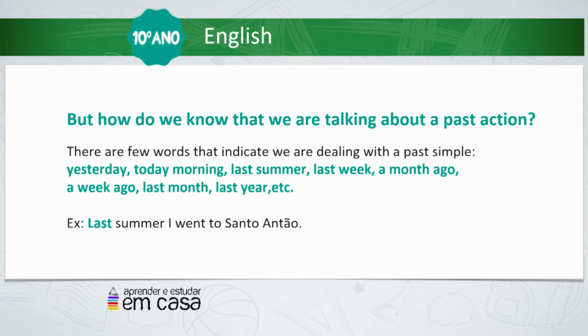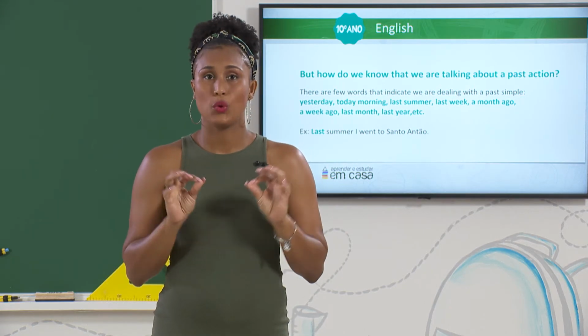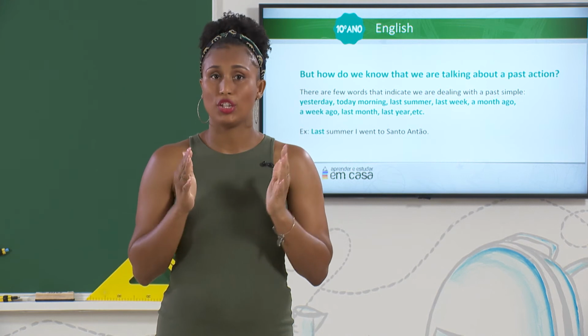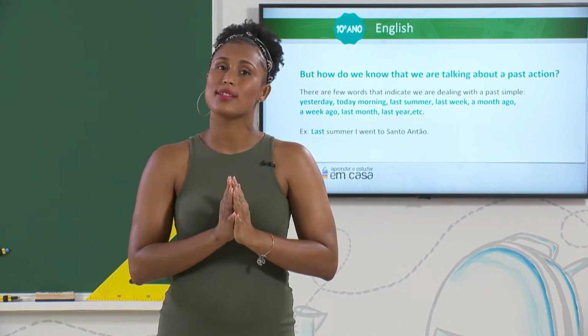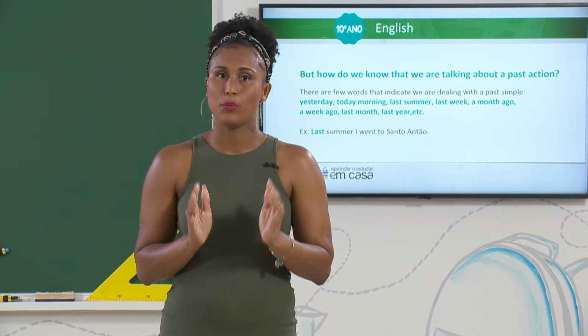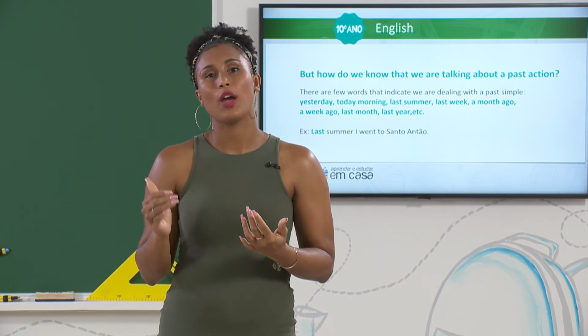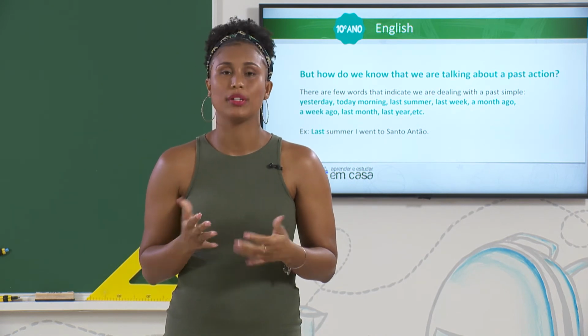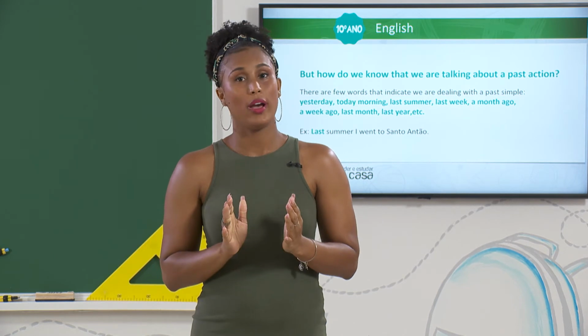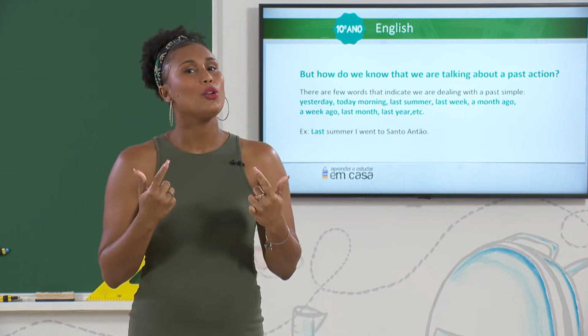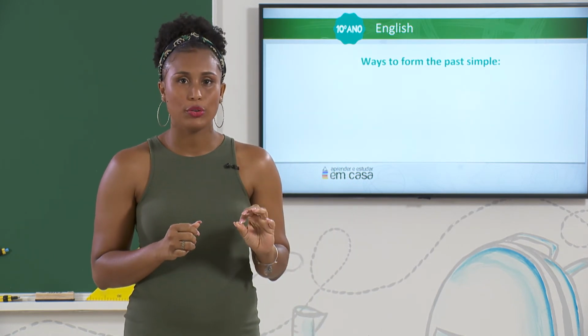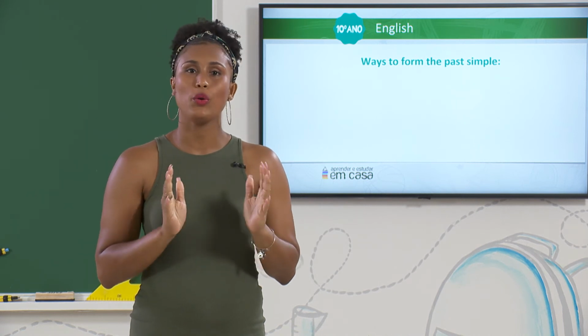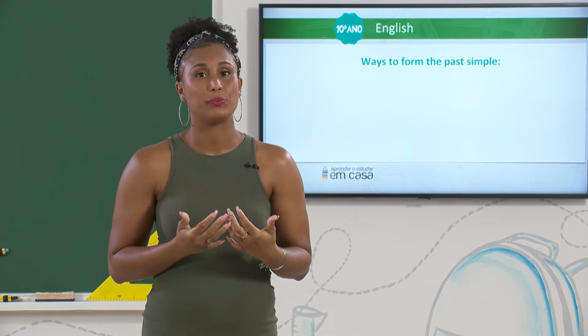For example, last summer I went to Santo Antão. These words are the signal words to show you that you are dealing with a past simple. They are very important when you are describing a habit that happened in the past. Well, let's see how we form it. There are some rules we should follow whenever we want to form the past simple.